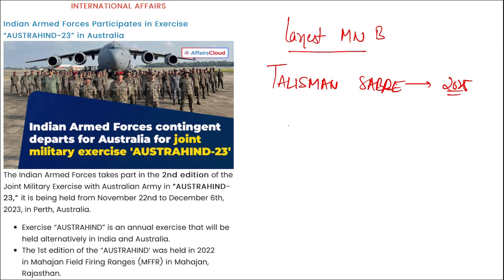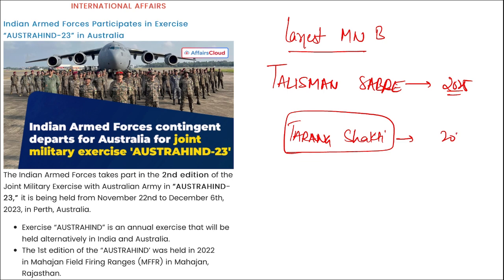Next is Tarang Shakti. Tarang Shakti is an exercise that will be conducted in 2024, and it will be an air combat exercise where Australia will be participating, and it will be hosted by our India, right? And it is an air force exercise.